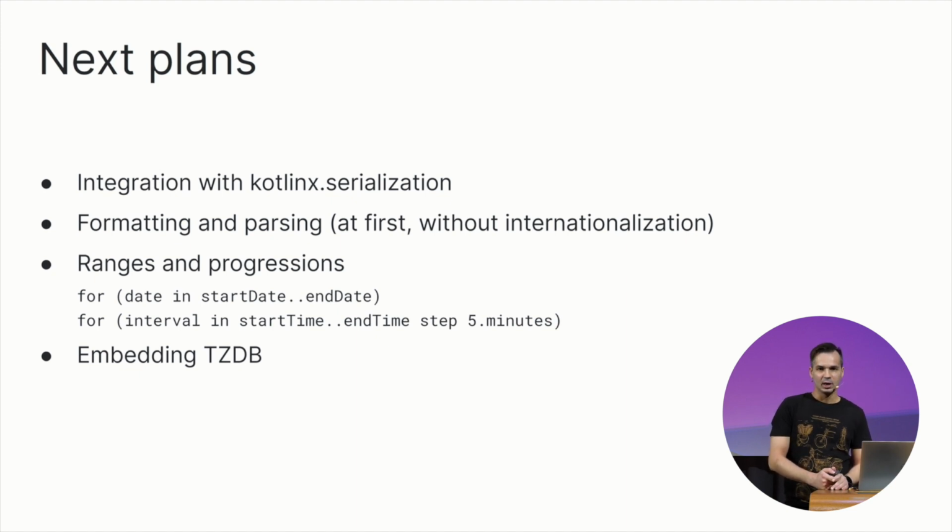Why is it important? We rely on the platform API for working with time zones, and due to that, it may be absolutely unpredictable which version of the time zone database is going to be used on the platform where your application runs. So you can get different results of operations involving a time zone from what you have expected. This could be mitigated by bringing a particular version of the time zone database embedded with your application.